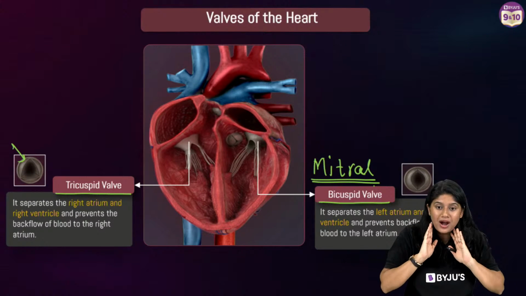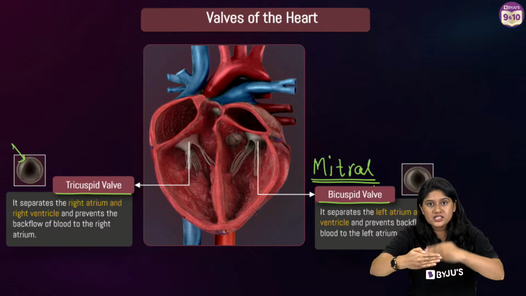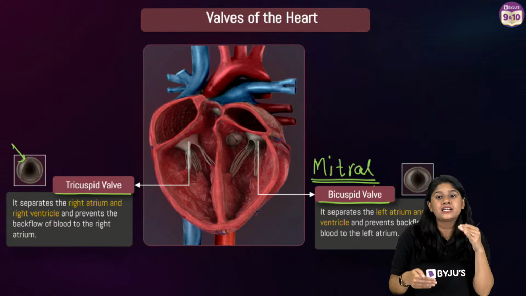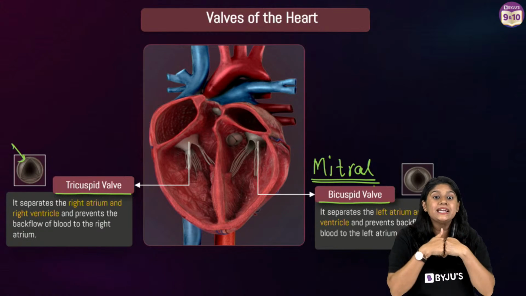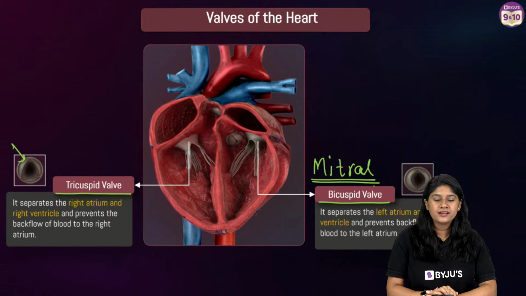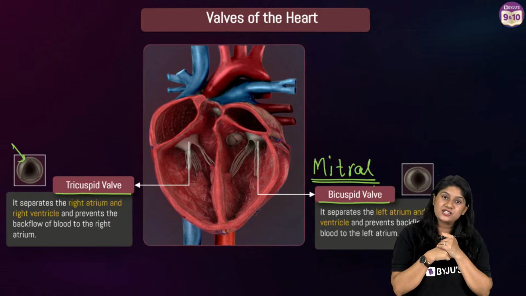For example, if you are looking at a very big road, there will be small hurdles in between to check the speed of the cars. So these valves that we have act like that. But of course, they're stronger, and they completely make sure there's no flow of the blood. Clear? The size of the heart is the size of the fist of your hand.